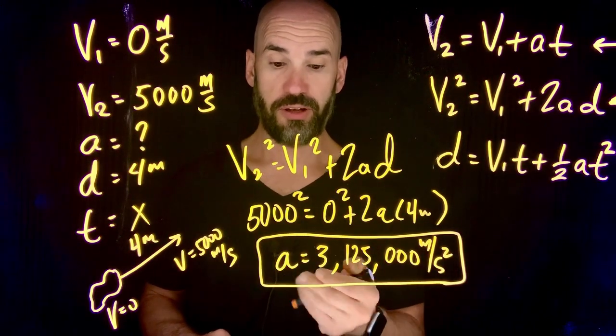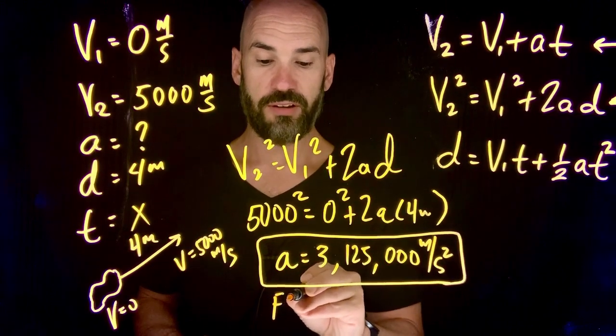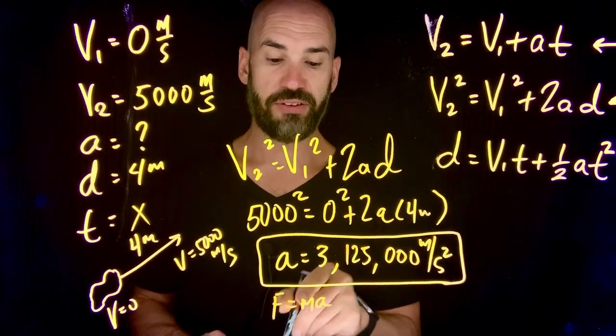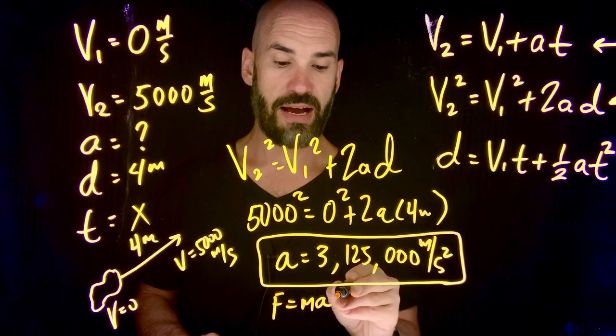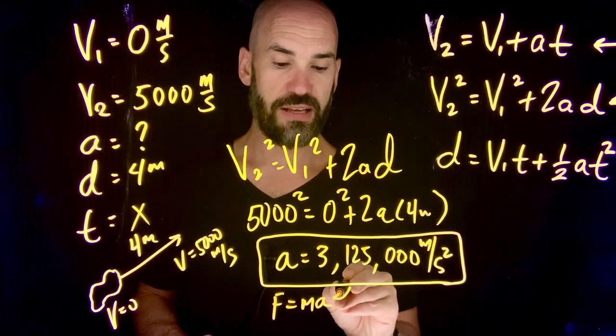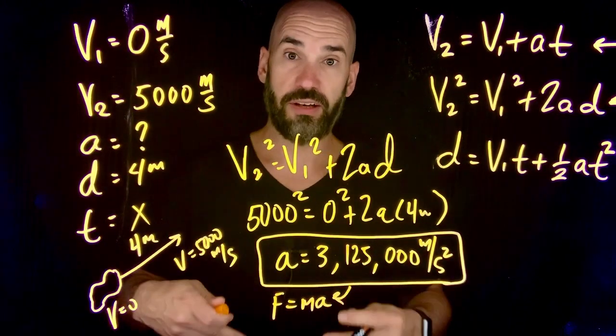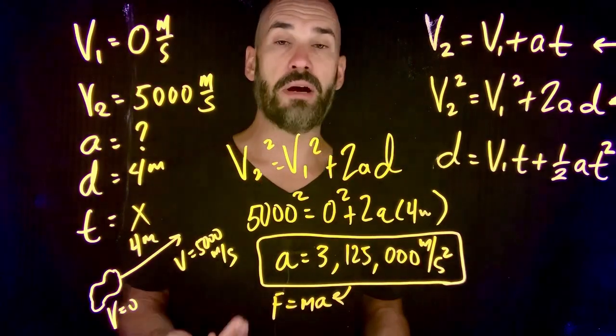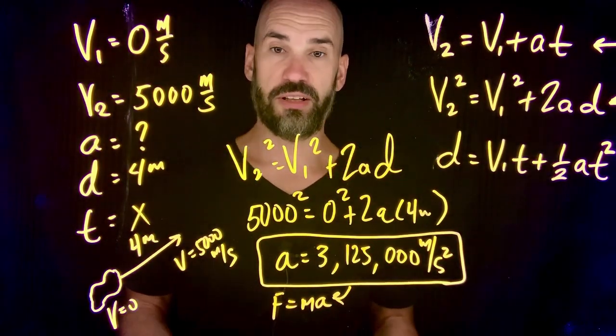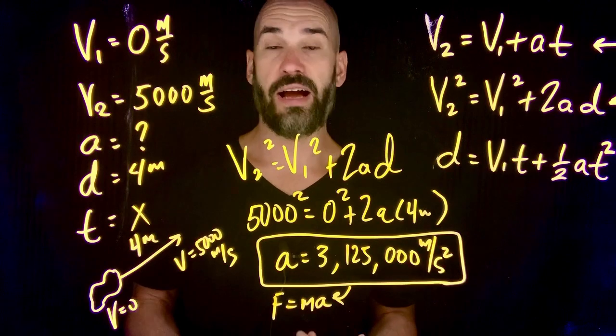One other thing I want to add to this is that what force would be experienced by those little microbes? Well, the answer is this equation, F equals ma. Whatever is the mass of the little microbe, you take that mass and multiply it by that acceleration, and you can actually find the force experienced on the microbe. And that might be more useful, right? What force can these microbes actually survive?